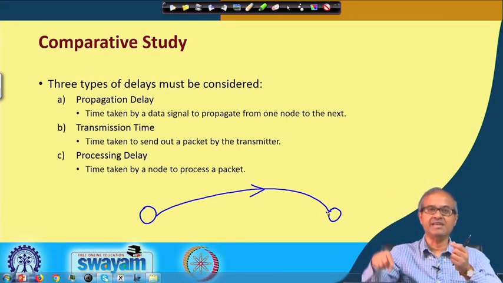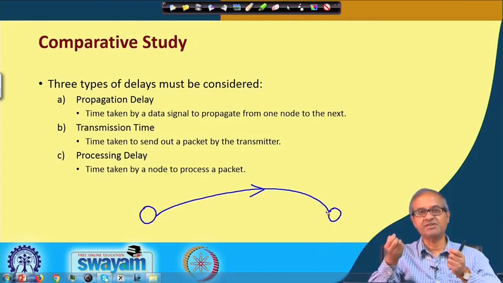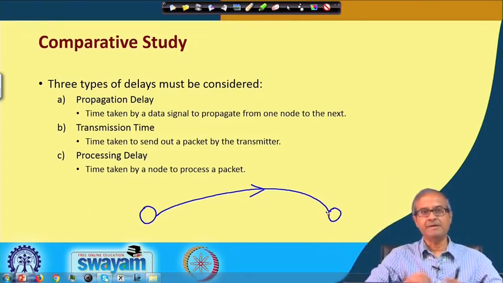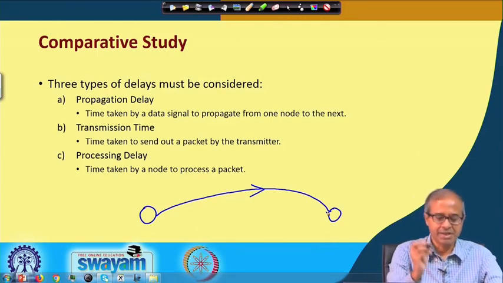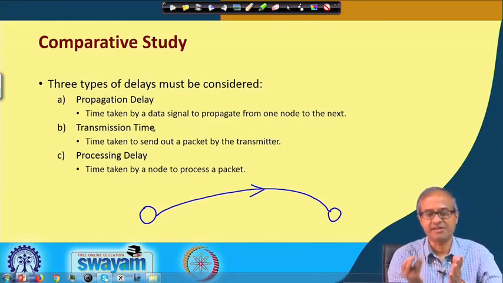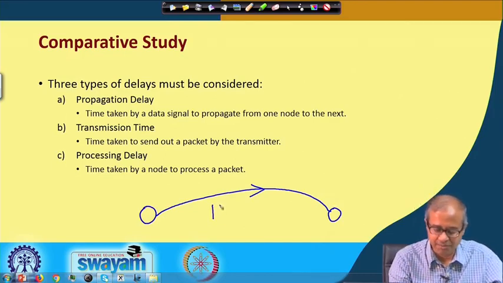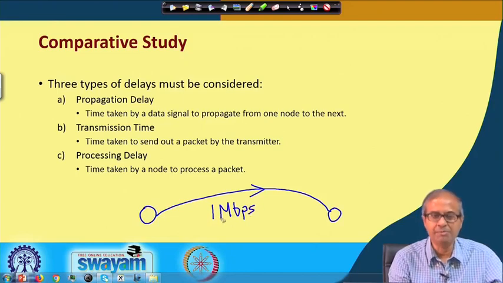Suppose you are using a satellite, then it will be taking you a fraction of a second to go up to the satellite and again come back. Okay. So, it depends on the medium. But transmission time is different. Transmission time depends on the bandwidth of the link. Well, you know that links are categorized by the speeds: kilobits per second, megabits per second, gigabits per second. Suppose it is a 1 megabit per second link, 1 Mbps. So, 1 million bits can be sent per second.